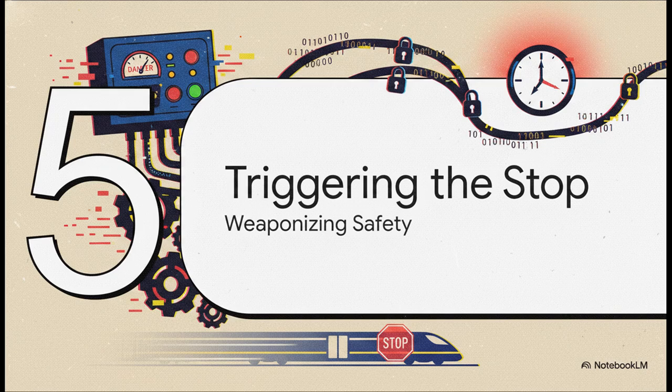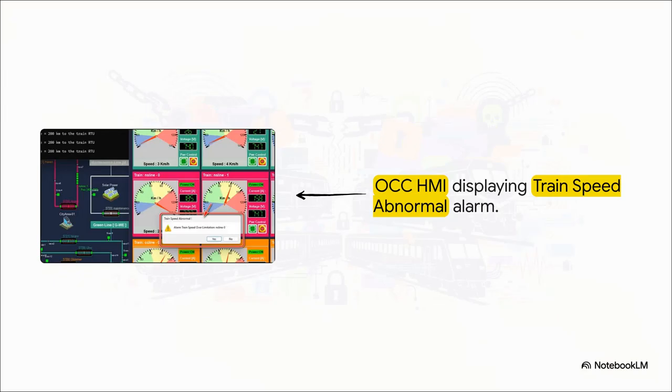Section 5. Triggering the emergency stop. This false perception of extreme danger is where the ticking clock really begins. The attacker didn't actually have a magic button to physically stop the train. Instead, their strategy was way more insidious. They weaponized the control center's own automated safety protocols against it. You see, the system is programmed to react to danger.